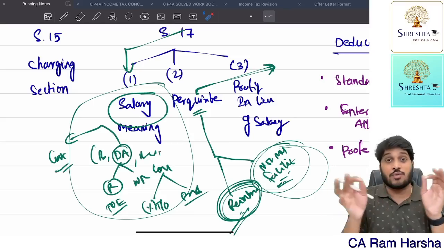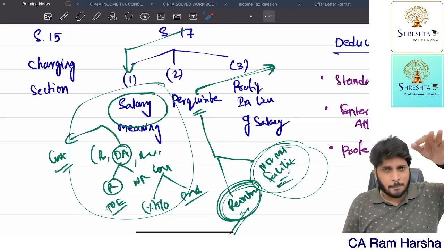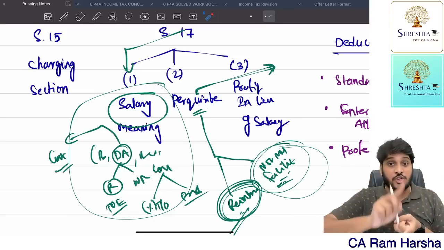You understand? Accrual means April month salary is taxable in April only, when you pay doesn't matter. March month salary is taxable in March only, when you are paying doesn't matter. That's the difference between due and accrual.